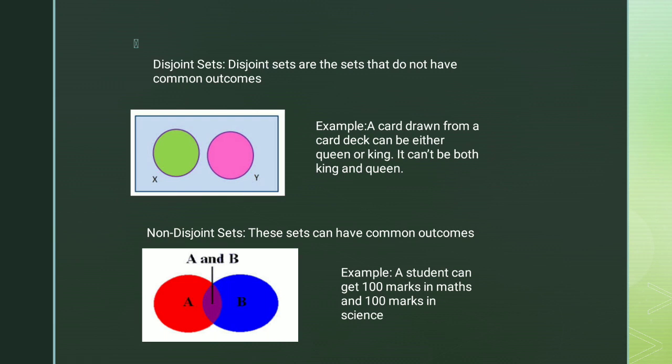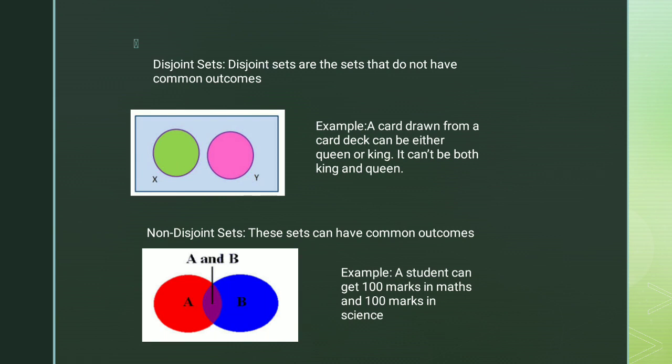Any example we can take which does not have a common outcome comes under the category of disjoint sets. For example, a card can be drawn from a card deck, and it can be either queen or king. If I am picking any card from a card deck, it can be queen, king, one, two, any number. One card can't indicate two values, like it can't be both king and queen.